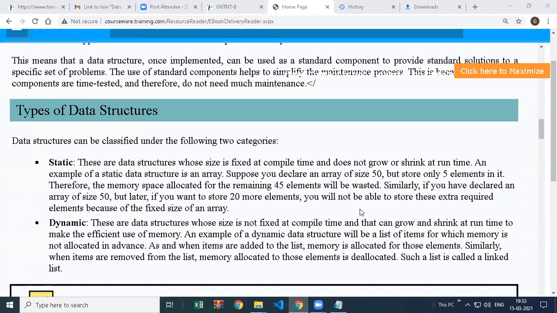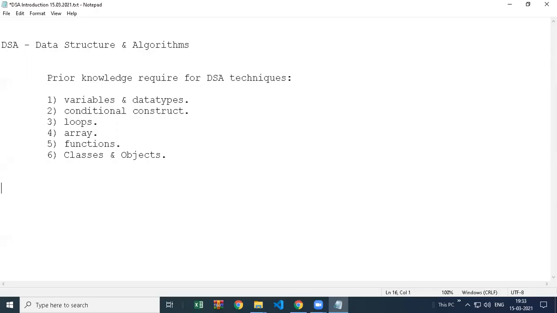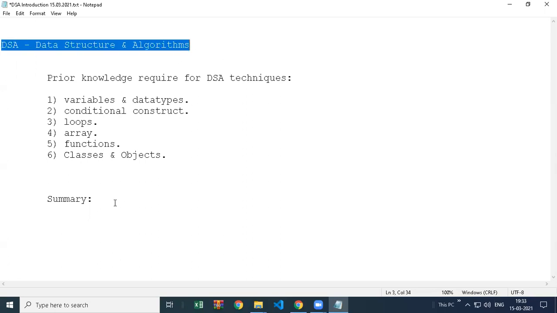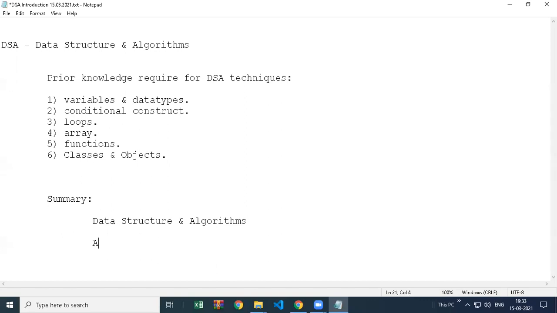So what we have to know here, I am going to write a summary of the chapter side by side. The first thing is data structure, the full form, of course, you know. Then we discussed algorithms. The simple definition is: an algorithm is a step by step procedure to solve a problem.